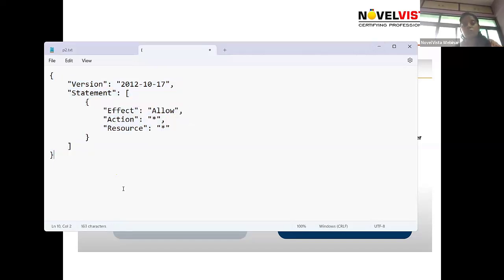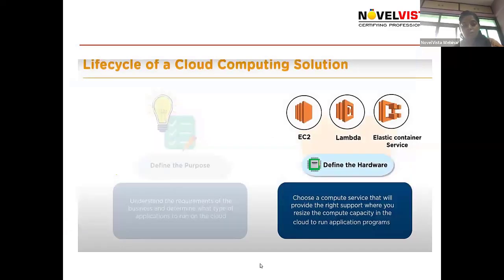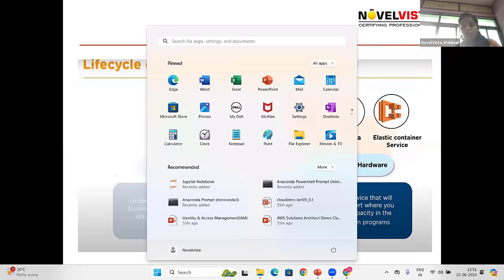If you're familiar with JSON format, you are able to modify this. You are able to write this, customize this, or you can create your own permission set to grant permission to the users and sub users. If you're aware of this JSON format, you can edit it. So that's all about your policy format that we are discussing.